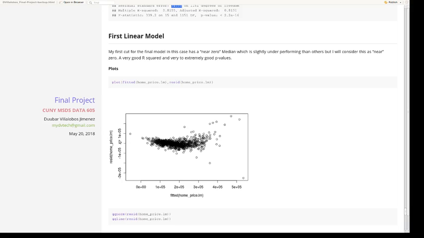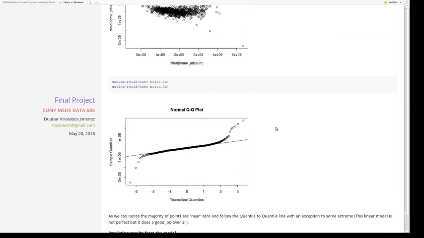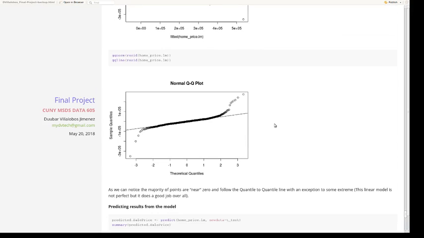Also, I noticed that the values are a little bit high. When I plot the quantile to quantile plot, I noticed that there are some outliers, and also not necessarily that this data follows a normal distribution, but the majority actually fit pretty good along the line, so I kept going.